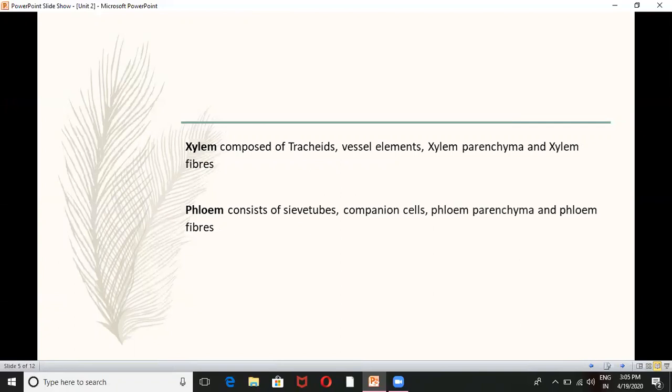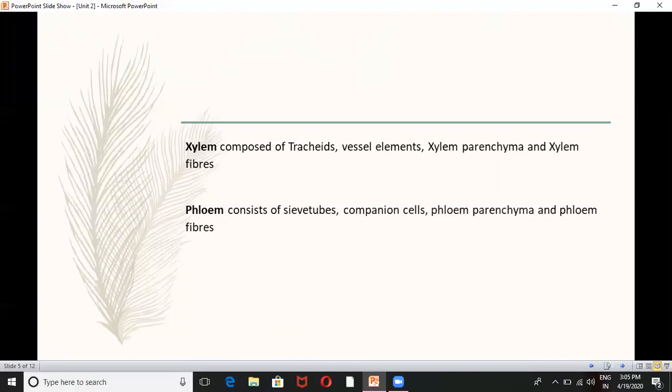Now look at that. What is the meaning of xylem and phloem, and what components are present there? Xylem is composed of tracheids, vessel elements, xylem parenchyma, and xylem fibers. And phloem consists of sieve tubes, companion cells, phloem parenchyma, and phloem fibers.